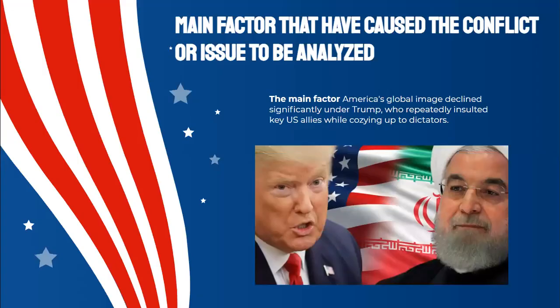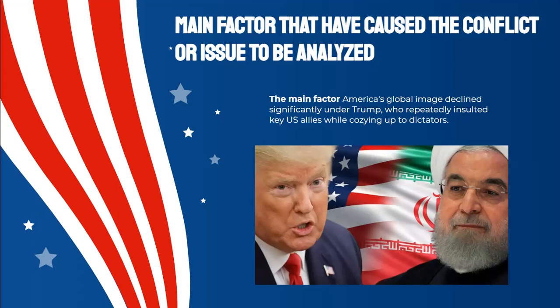The main factors that have caused the conflict or issue to be analyzed are that America's global image became worse under the Trump administration, who many times insulted very important US allies while cozying up to dictators. The president's tendency to push important allies away and separate the US from any other foreign country had a palpable impact. The Trump administration's no tolerance policy on illegal border crossings led to the separation of more than 5,500 families and saw children being placed in what looked like cages. The president of the American Academy of Pediatrics described the practice as nothing less than government sanctioned child abuse.